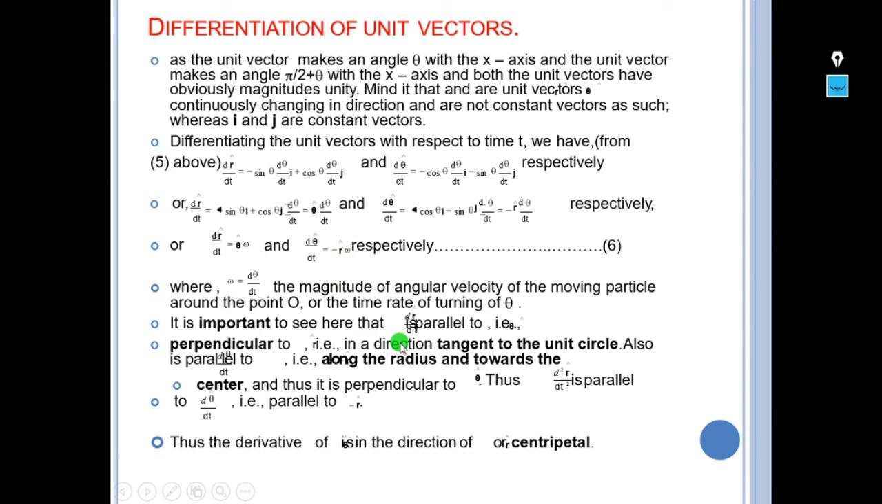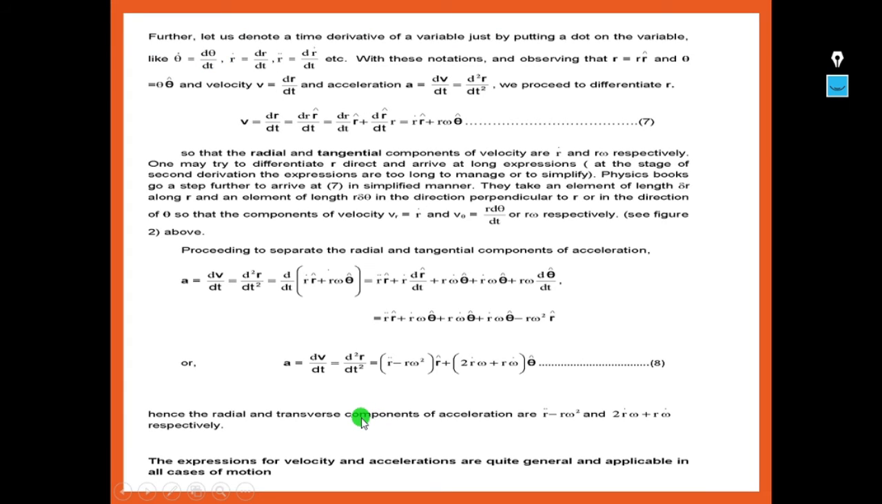So it is important to see here dr by dt is parallel to d theta by dt. So it is perpendicular to r in a direction tangent to the unit circle. So along the radius and towards the center, and thus it is perpendicular to theta cap. Thus d square r by dt square is parallel to d theta by dt, that is parallel to minus r. So thus the derivative of this is in the direction of r, which is centripetal force.